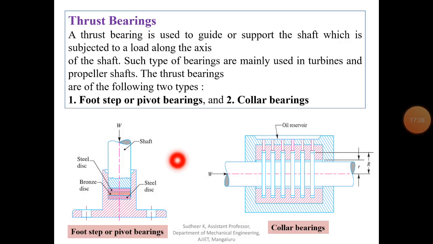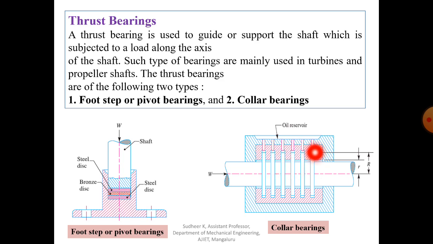So this is footstep bearing. It's also called pivot bearing. What happens here? The loaded shaft is vertical, and the end of the shaft rests within the bearing. That's why it is called pivot bearing. But in case of collar bearing, the shaft continues through the bearing. The shaft may be vertical or horizontal, with a single collar or many collars.